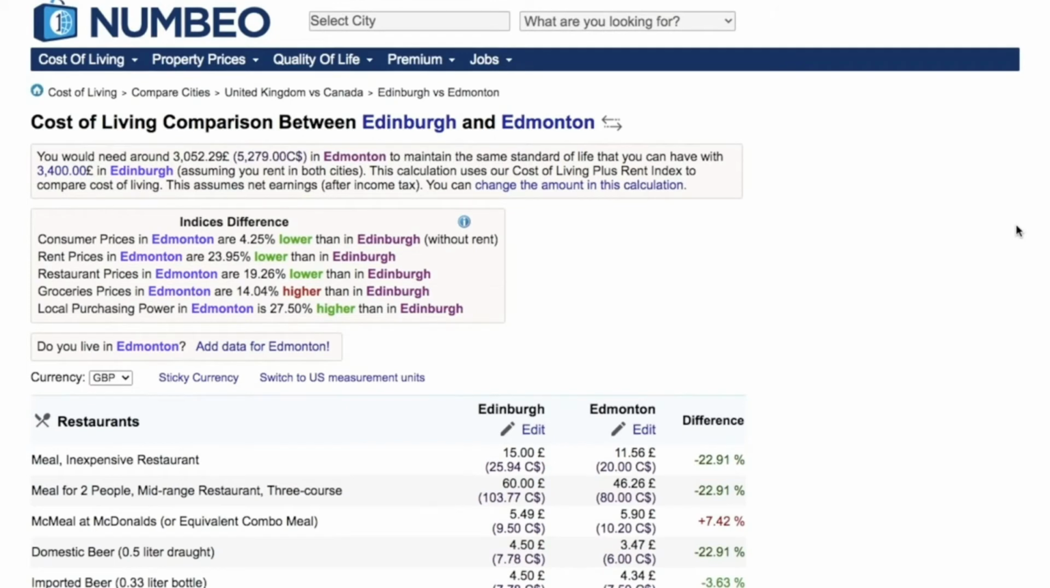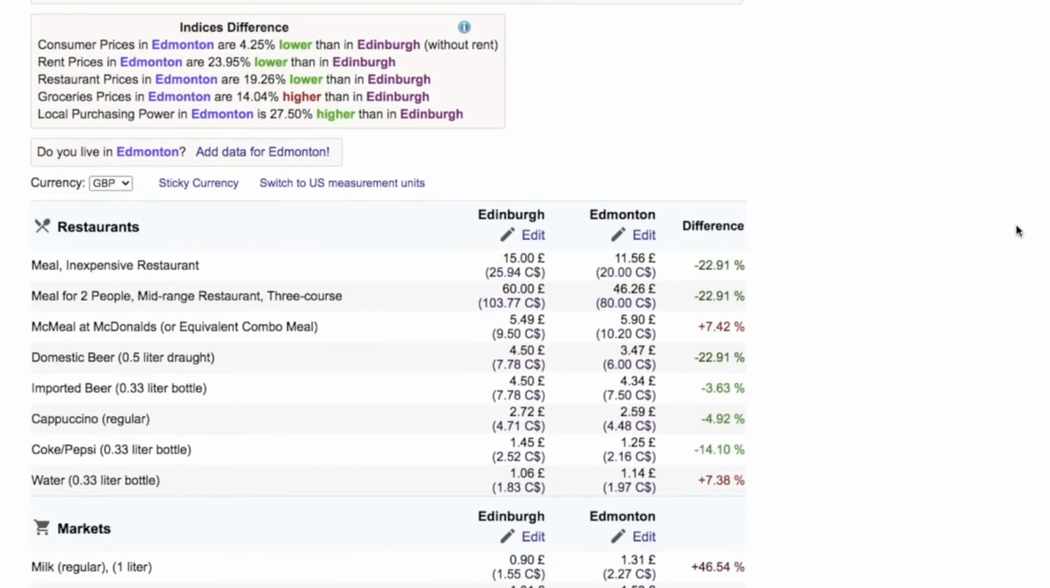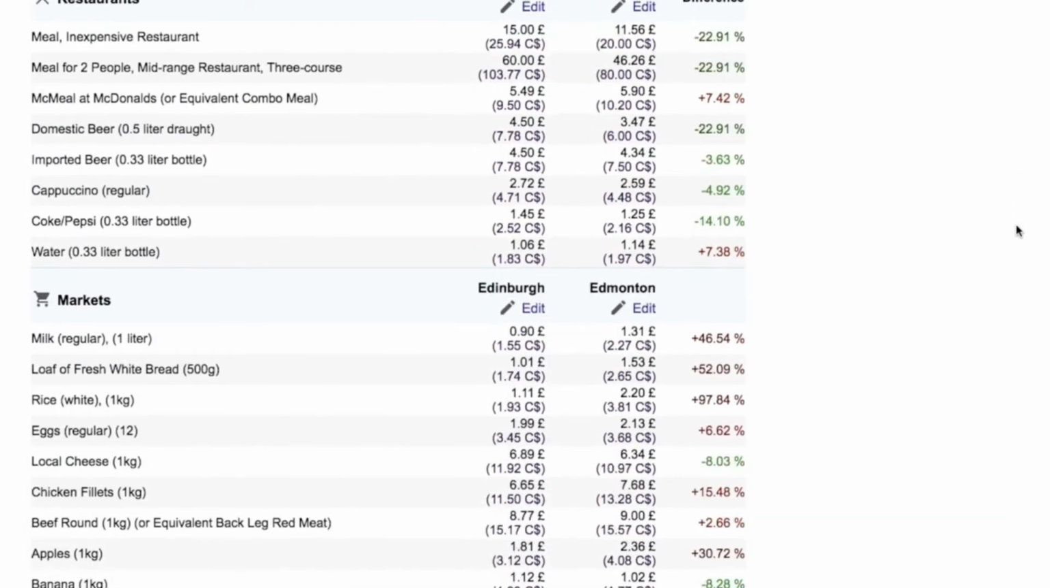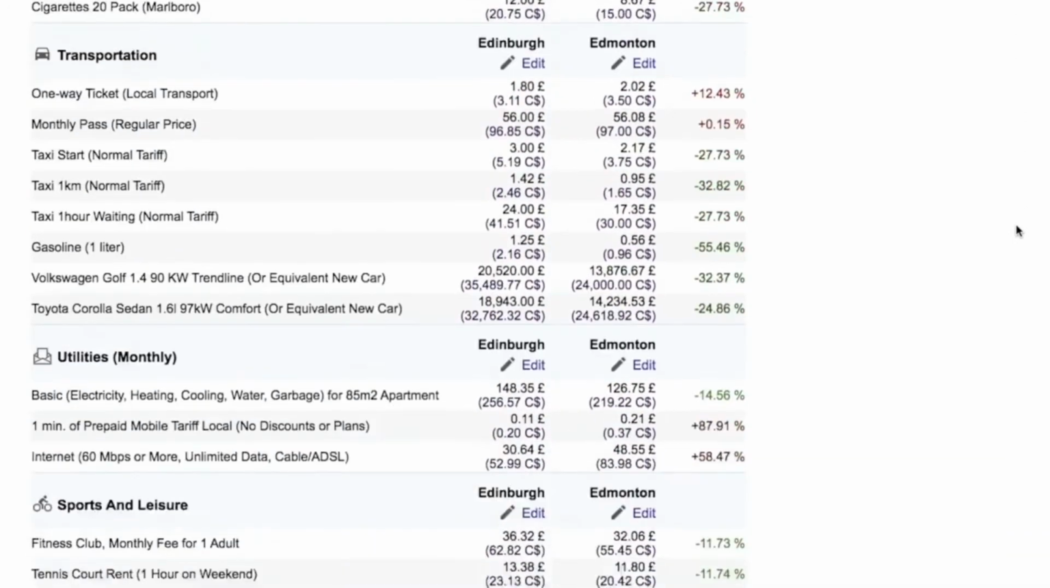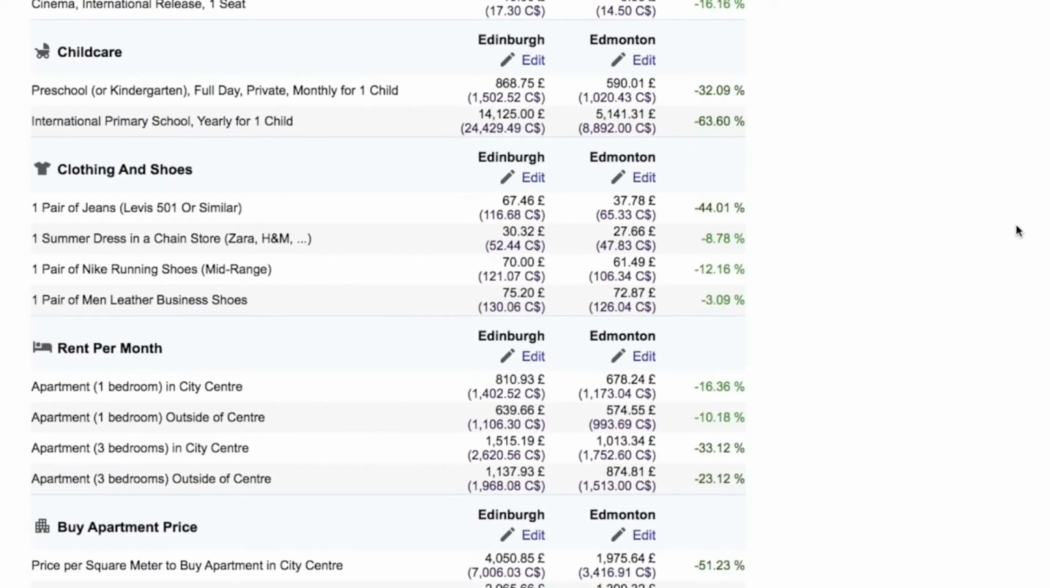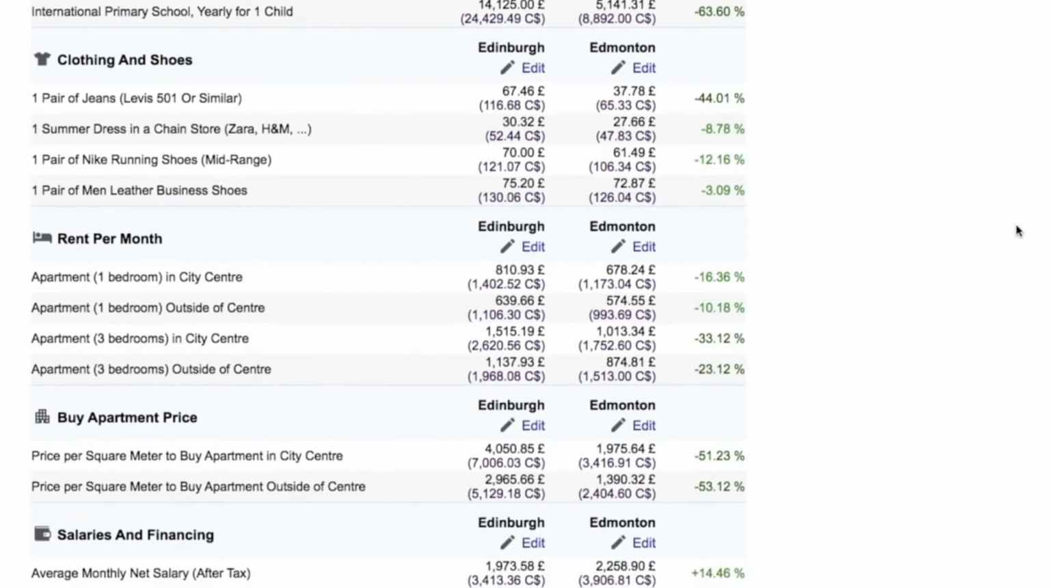You can check out some minute details over here as well, such as what it would cost you to have a meal in a restaurant in Edinburgh and in Edmonton. What about the groceries? What about transportation, utilities? What if you have to pay the rent for a one bedroom? What if you want to buy an apartment in Edinburgh or Edmonton?